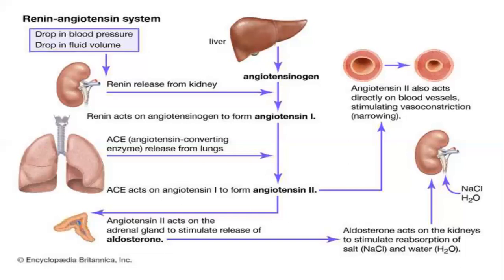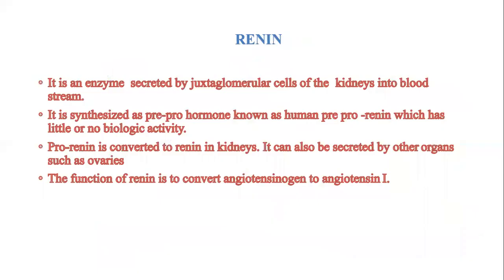These are the various organs of the body which help to convert and stimulate the blood pressure of the system by the help of RAAS, the Renin, Angiotensin, Aldosterone system. In the next slide, we are discussing individually what Renin, ACE, and aldosterone do in the RAAS system.